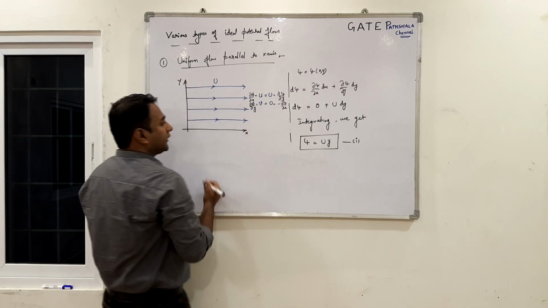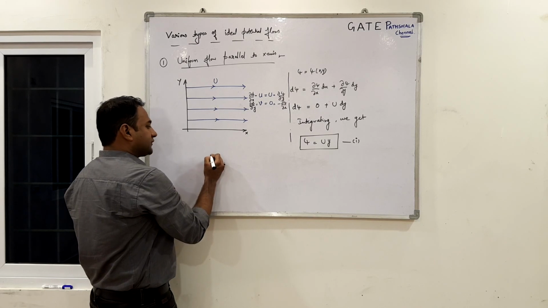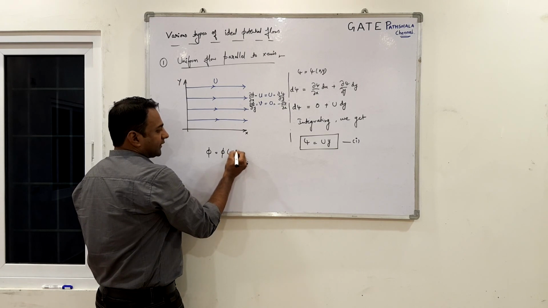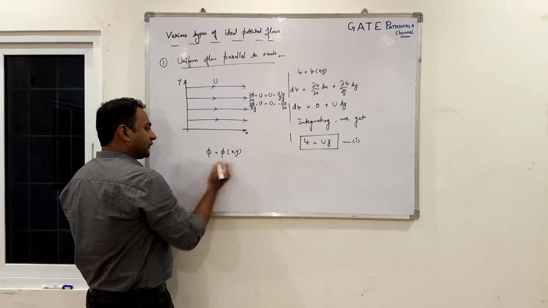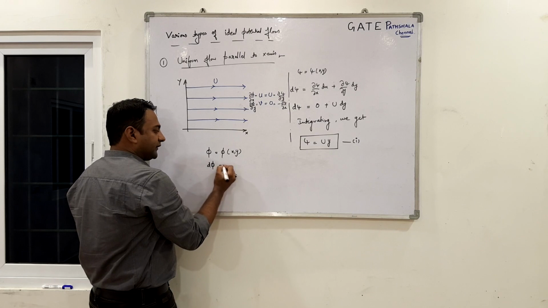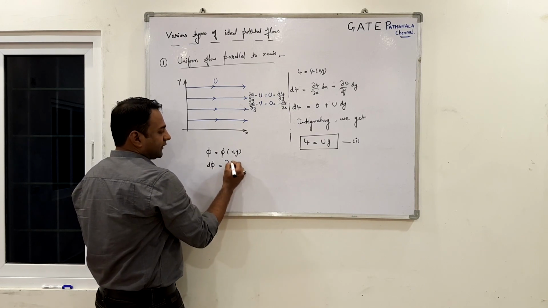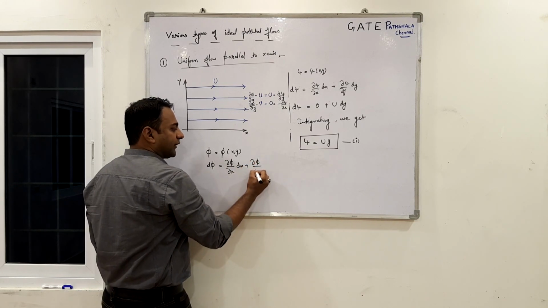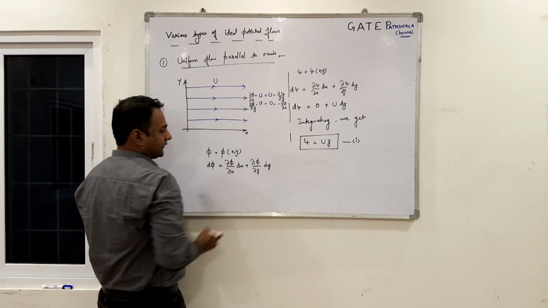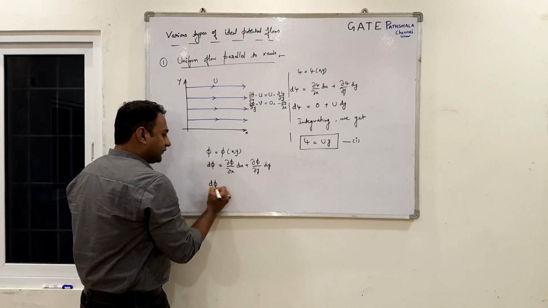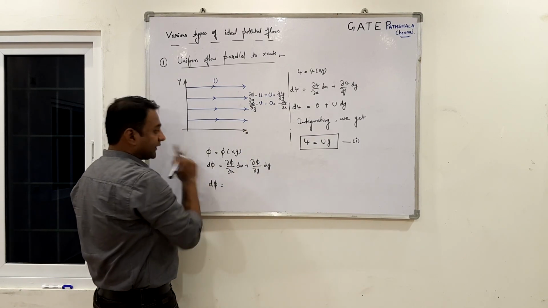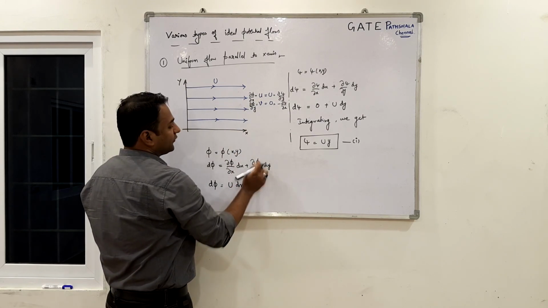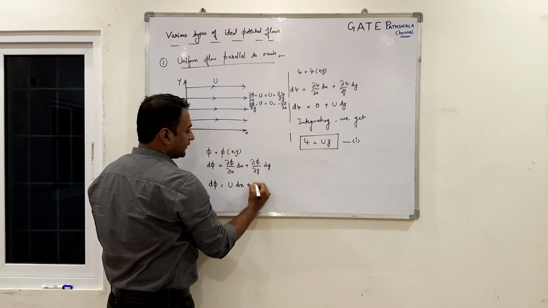So now let's work on finding the potential function. We know that phi is a function of x comma y. So if phi is a function of x comma y, d phi for any two-dimensional field can be written as dou phi by dou x into dx plus dou phi by dou y into dy. From these two equations we can write dou phi by dou x equals u. Dou phi by dou y from this equation is 0.